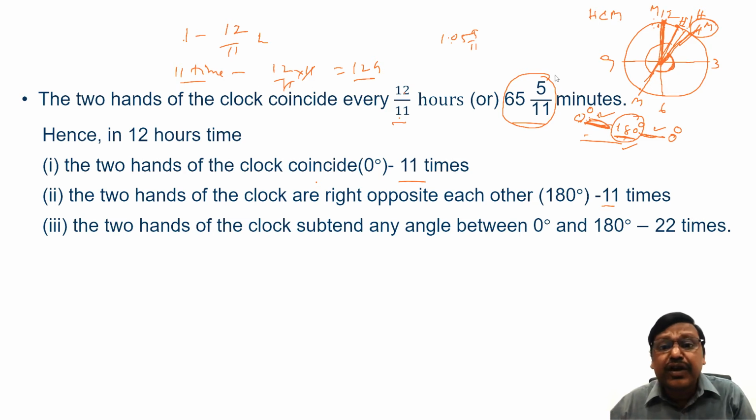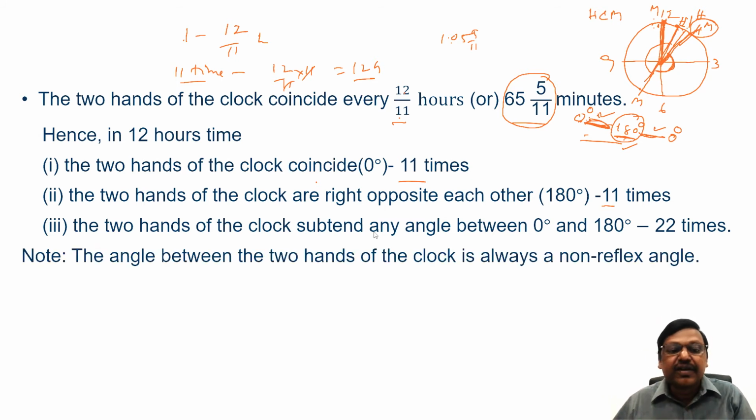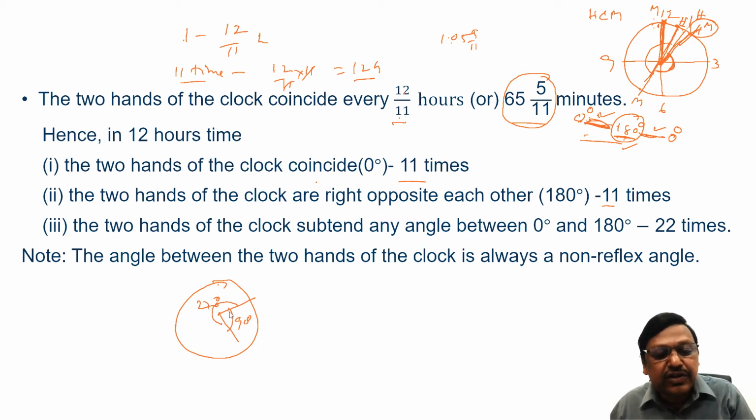Please remember, whenever we refer to the angle between the hands of the clock, it should be between 0 and 180. Rather, it should be a non-reflex angle. So the angle between the two hands of the clock is always a non-reflex angle. Reflex angle means more than 180. Why I am saying this is, suppose one hand is here, another hand is here. I will say the angle is 90 degrees. Somebody will say, no sir, it is 270 degrees. There will always be confusion whether you should consider this portion or this portion. You should always consider the non-reflex angle. The angle should be not more than 180 degrees.